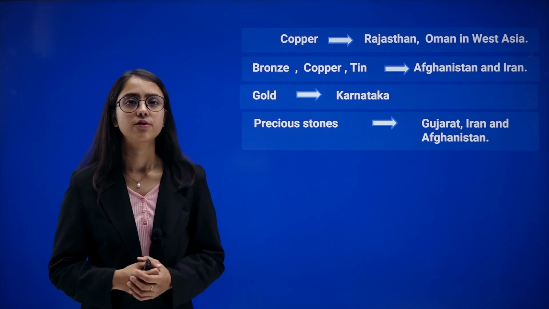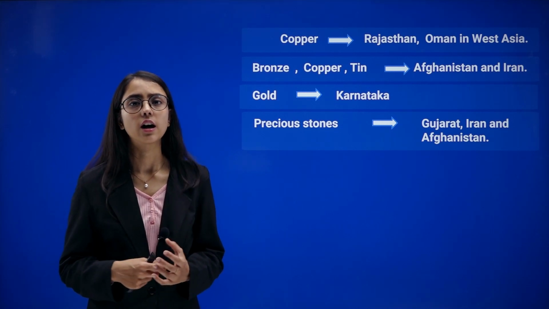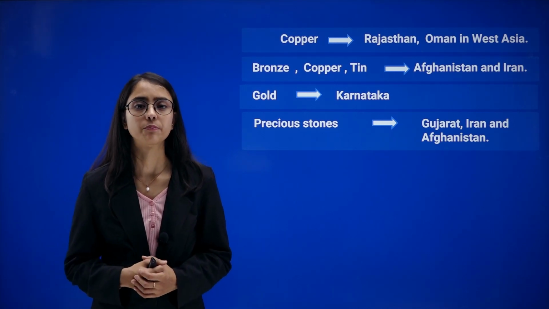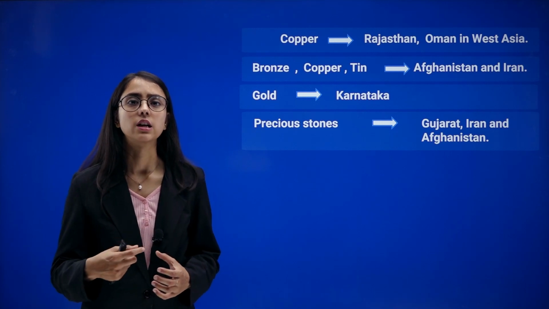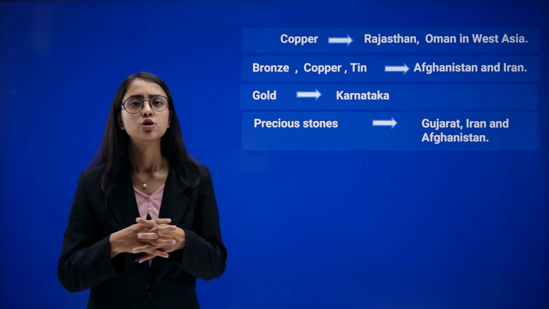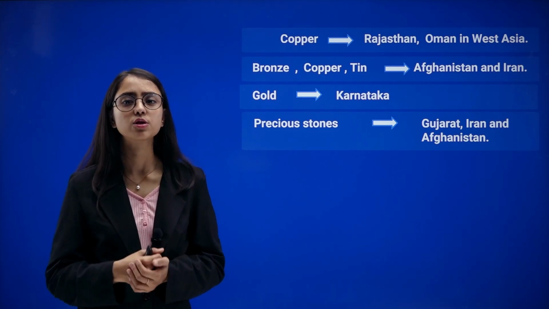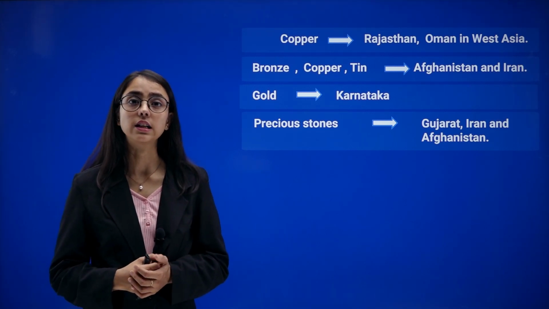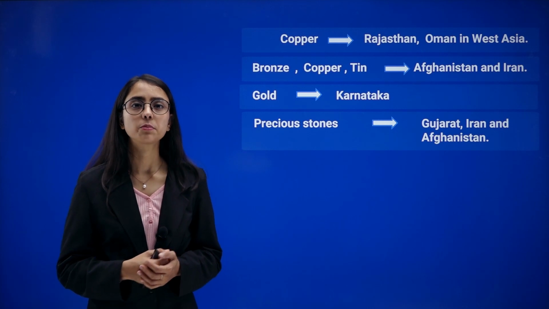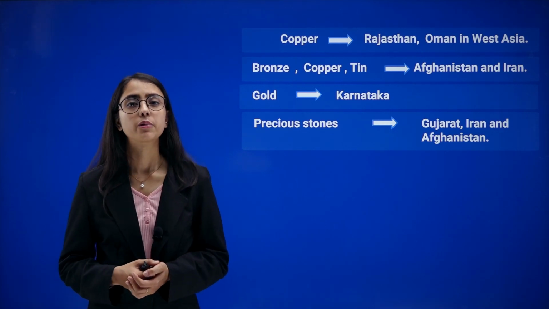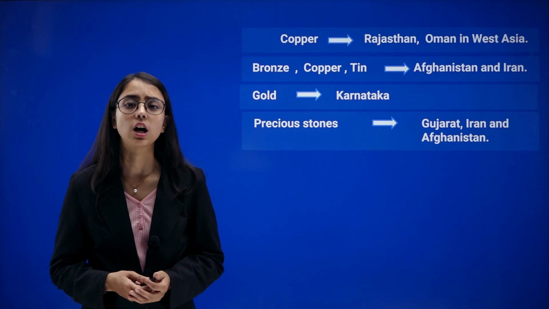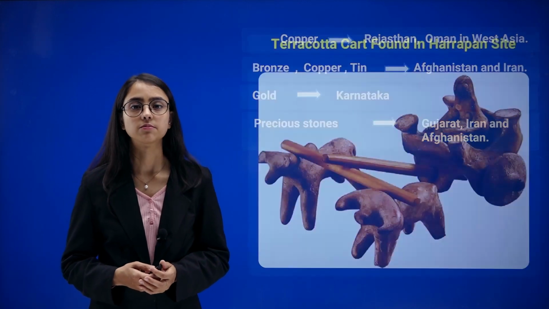Copper was found in the Rajasthan area and Oman in West Asia. Bronze: copper and tin were mixed together to make a new metal which was used to make tools. This was found mainly in Afghanistan and Iran. Gold was found mainly in Karnataka. Precious stones were found in Gujarat, Iran and Afghanistan.